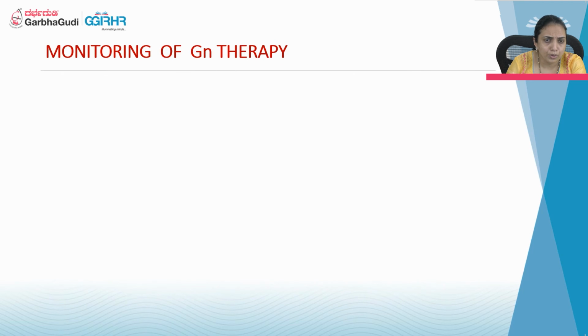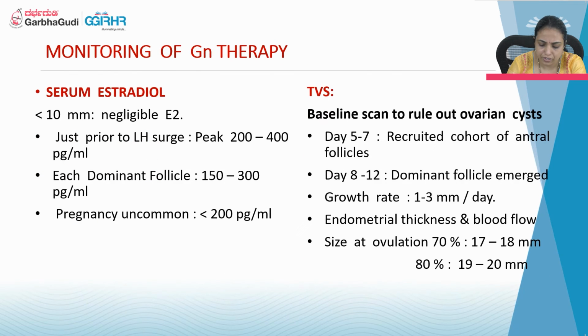Monitoring of gonadotropin therapy. Why is monitoring required? One is serum estradiol, which we have to monitor. A follicle less than 10 usually won't secrete much estrogen. Just prior to the LH surge, a good follicle usually secretes around 200 to 400 picogram per ml, and each dominant follicle is expected to produce 150 to 300 picogram per ml. Pregnancy is uncommon if the secretion is less than 200 picogram per ml.